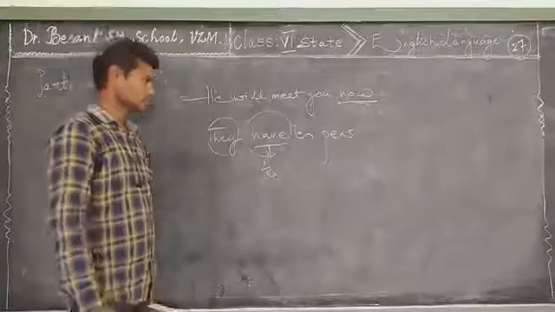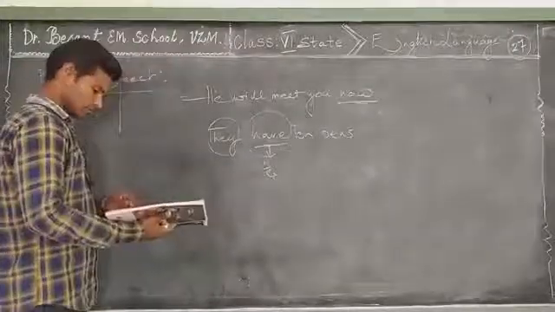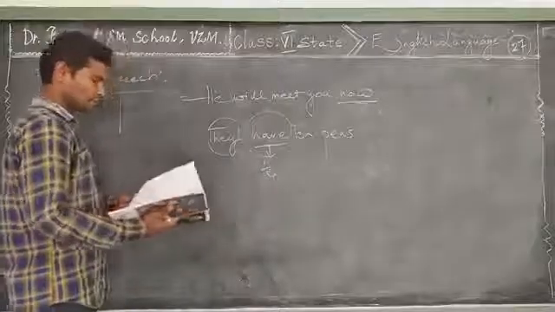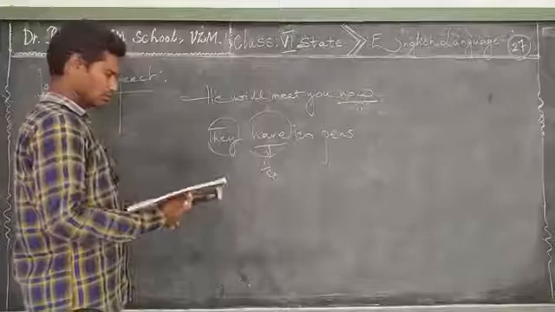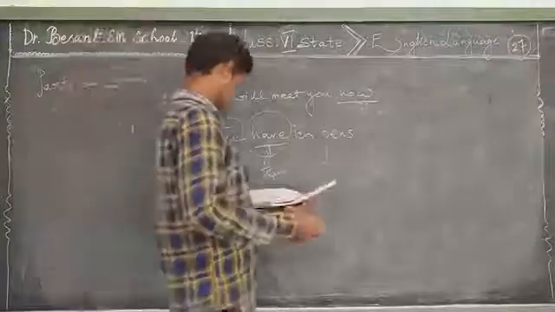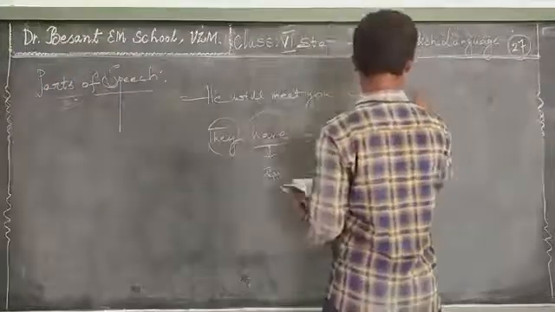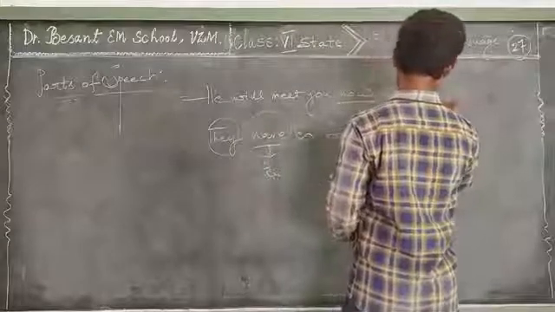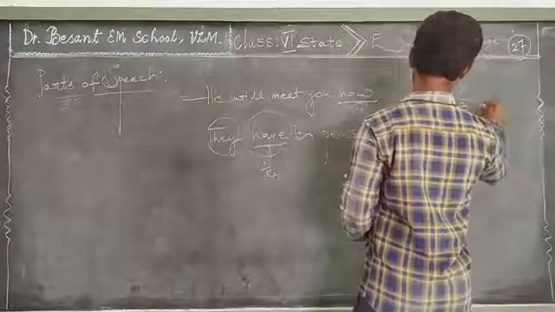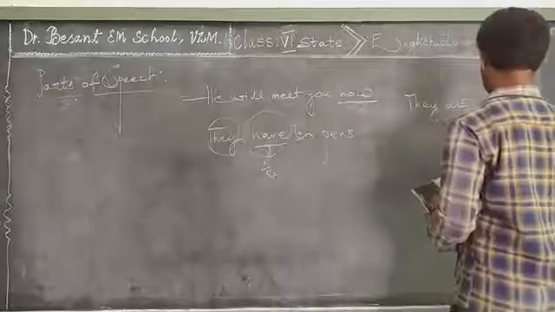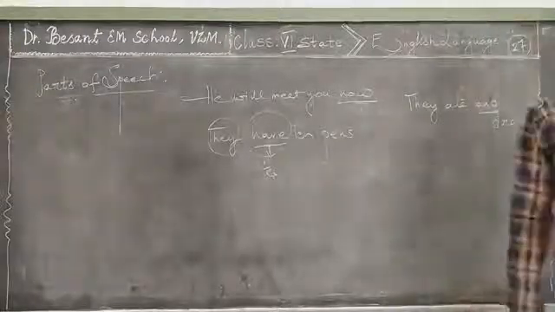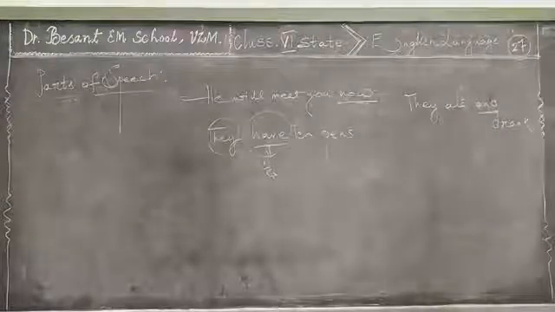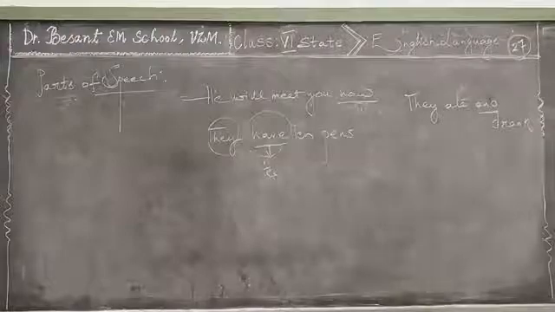Let me present one more example, my dear boys and girls. They ate and drank. The underlined word is and. Name the parts of speech: conjunction, adjective, adverb, preposition.